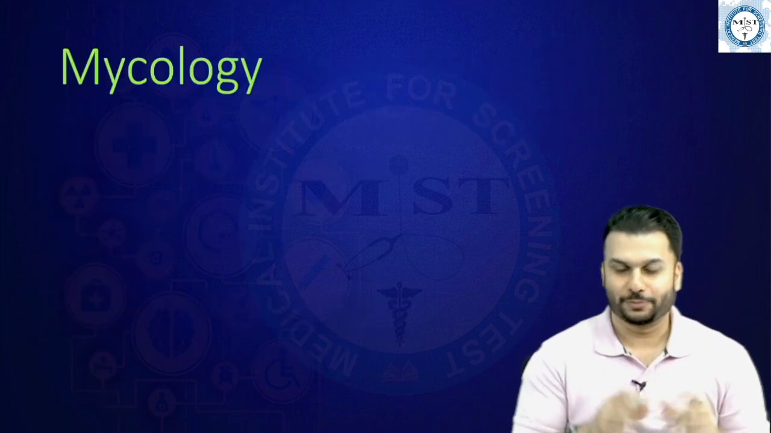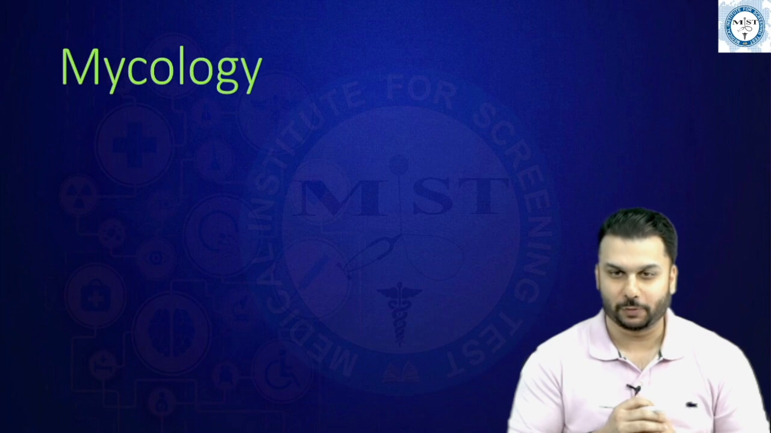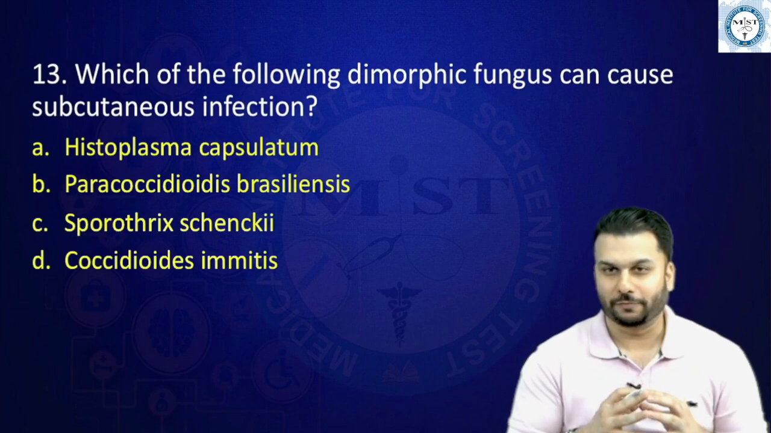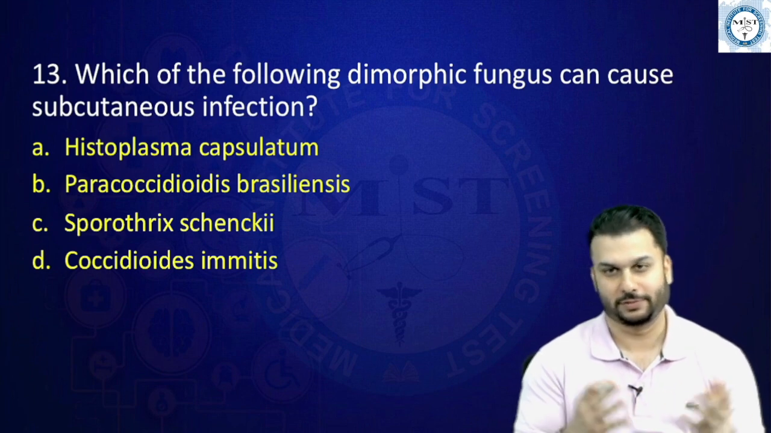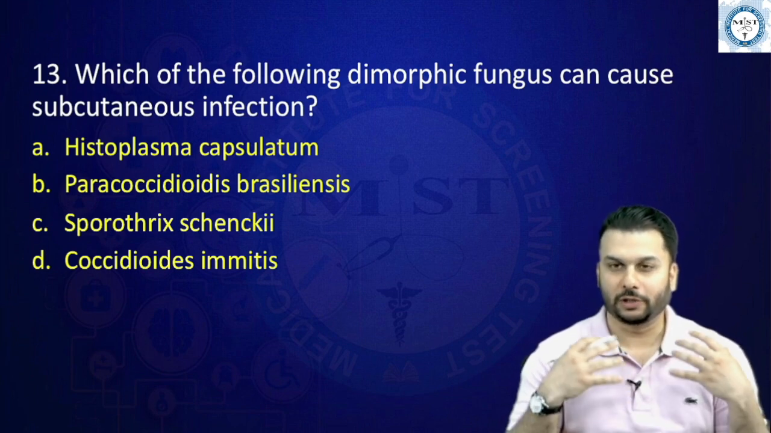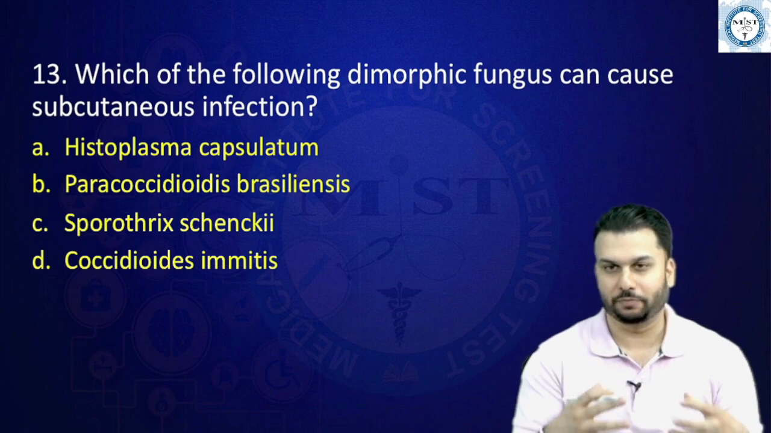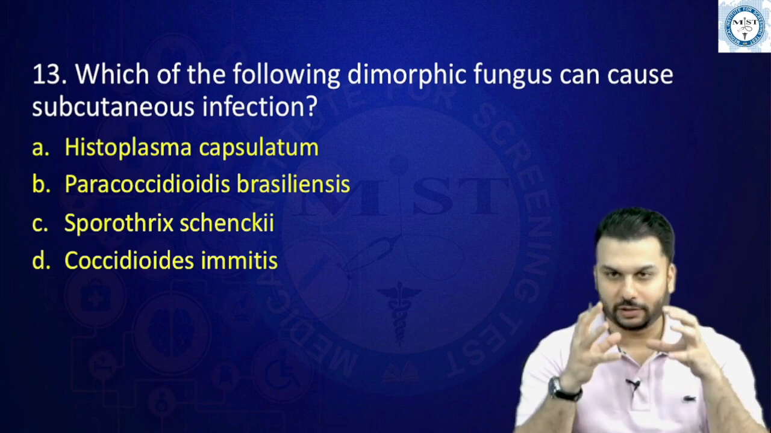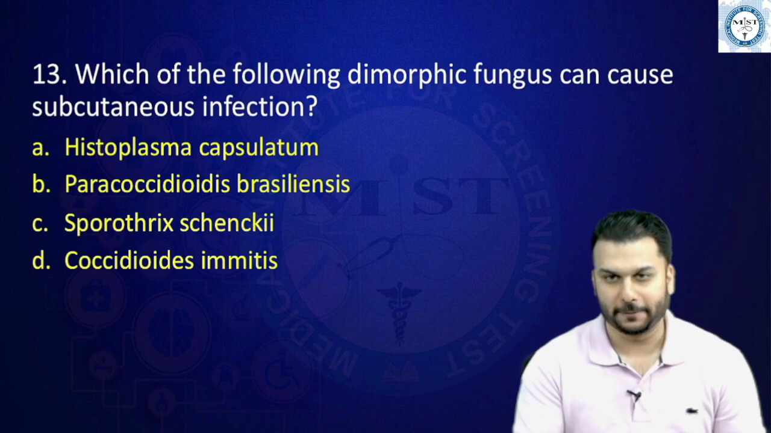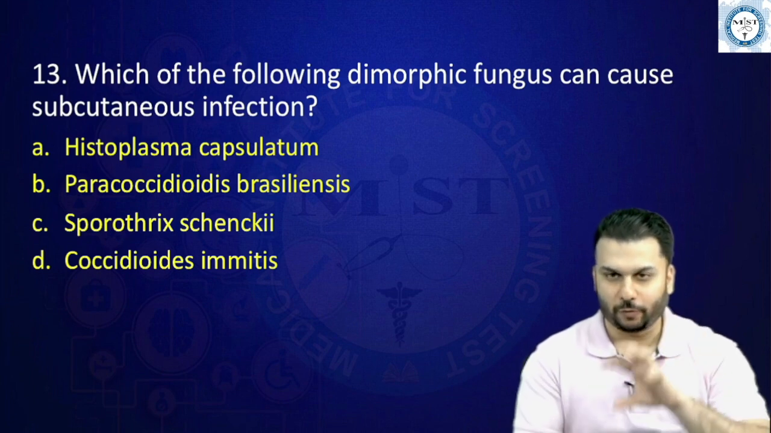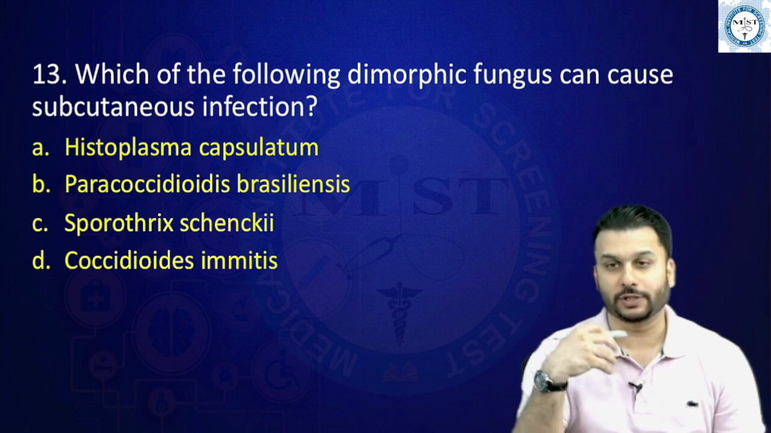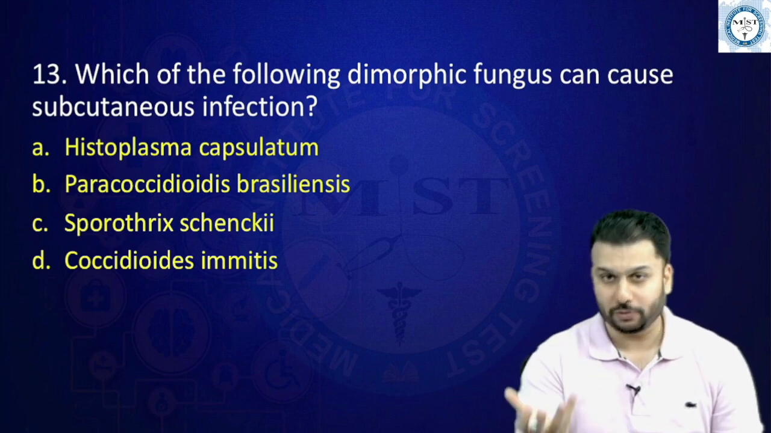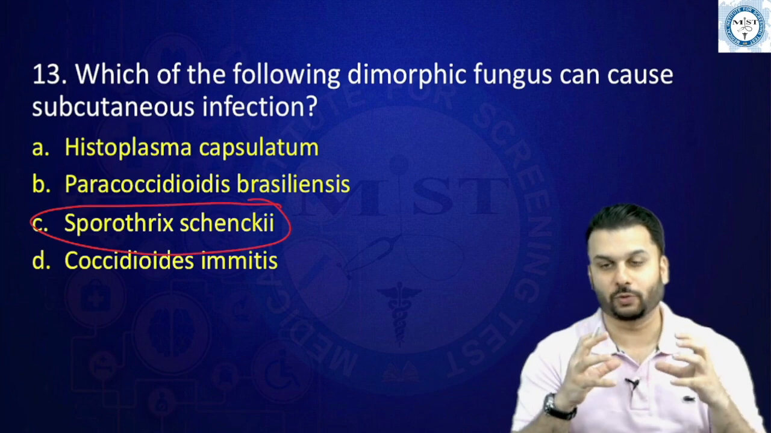All right, friends. So now let's start discussing mycology questions. Which of the following dimorphic fungus can cause subcutaneous infection? See, we all know this mnemonic, body heat changes shape pretty perfectly. That mnemonic tells you all the dimorphic fungi. We had learned that out of all the dimorphic fungi, one of them is special because it has the ability to cause subcutaneous infection. See, what is this? Sporotrichosis.